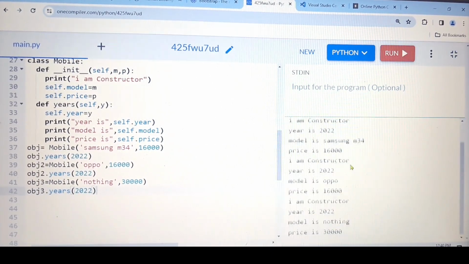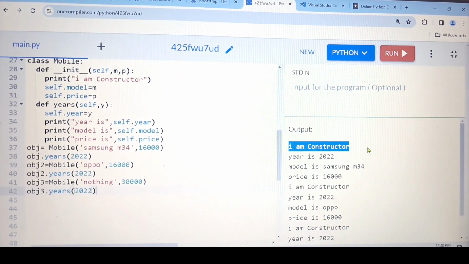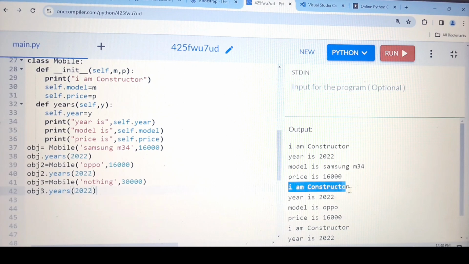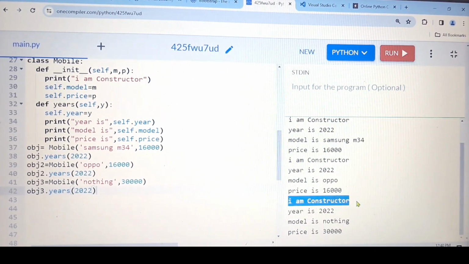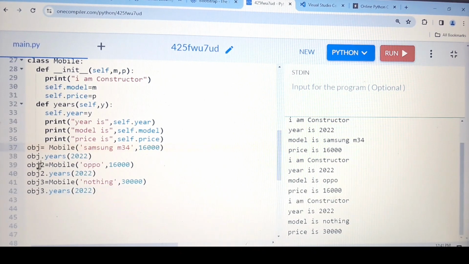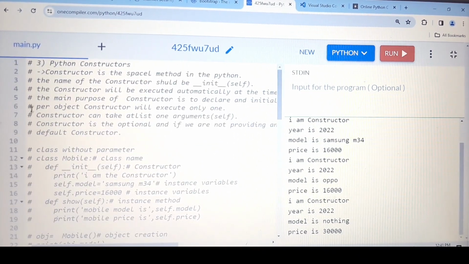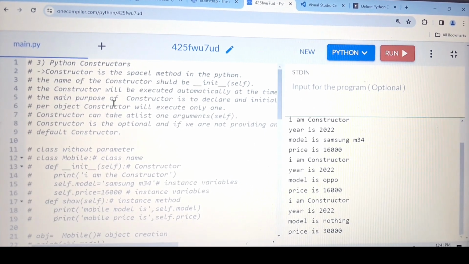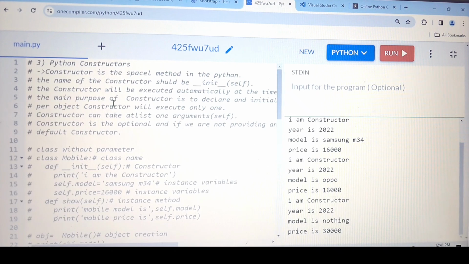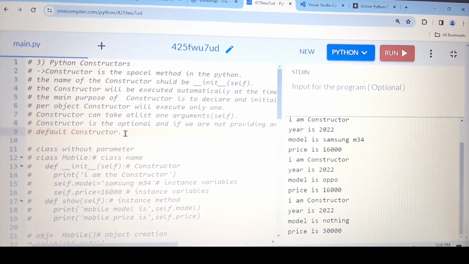See, how many times is the constructor executing? 1, 2, 3. And what is the number of objects I have? 1, 2, 3. So the same thing I have written here: per object, the constructor will execute only once. So each and every line, whatever I have mentioned here, I have explained to you in detail, the exact meaning of the line.